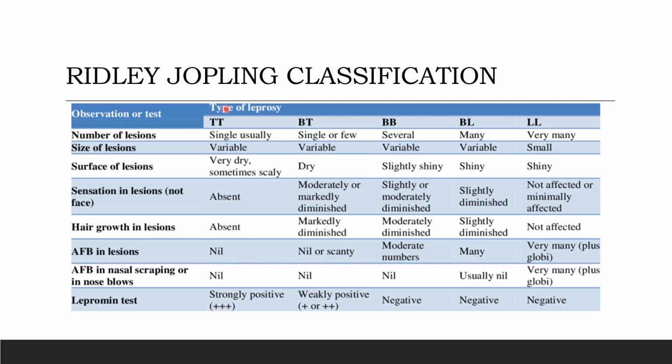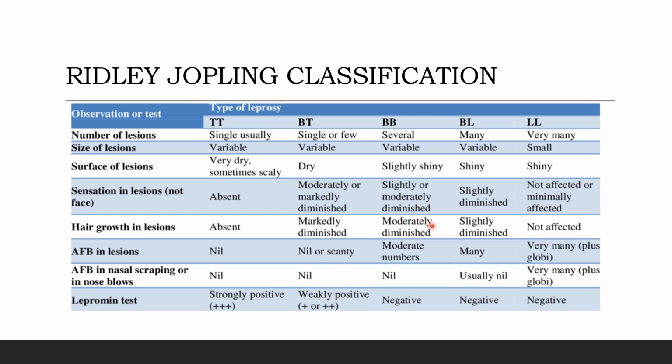In borderline tuberculoid, the number of lesions would be single or few, variable size of lesions. The surface of the lesion would be dry. Sensation in the lesion would be moderately or markedly diminished. Then the hair growth would be markedly diminished. Acid fast bacilli in lesions would be scanty or might be nil sometimes. In nasal scraping, it would be nil, and lepromin test would show weakly positive.